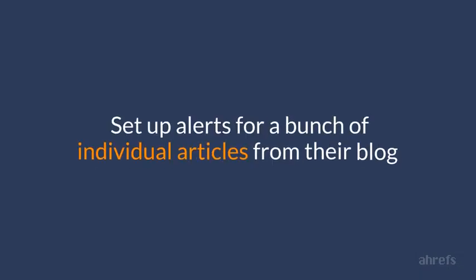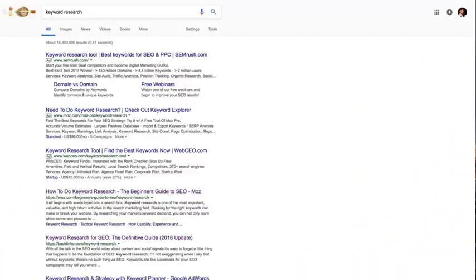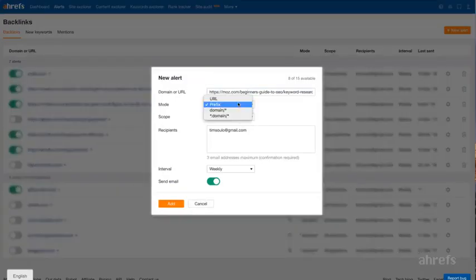What I suggest you do instead is set up alerts for a bunch of individual articles from their blog that you care about the most. For example, this could be the articles that are currently outranking your own ones in Google search results. This way you're only going to receive email alerts with new backlinks pointing directly at these few articles, which would make these email reports very insightful and actionable. Go try it with a few best articles of your competitors and see how it works.